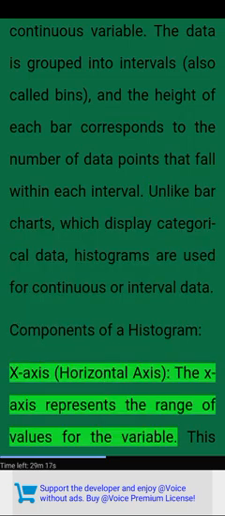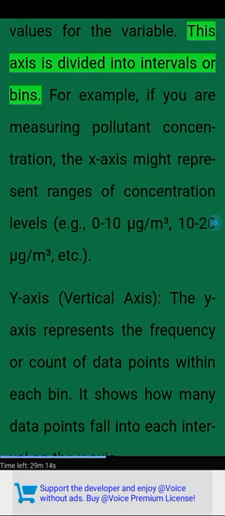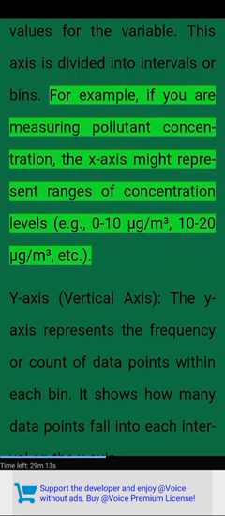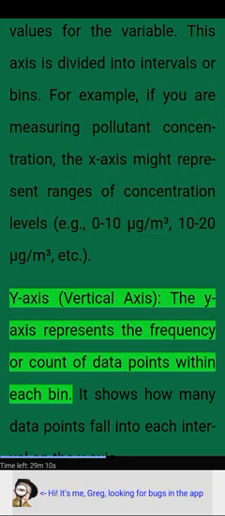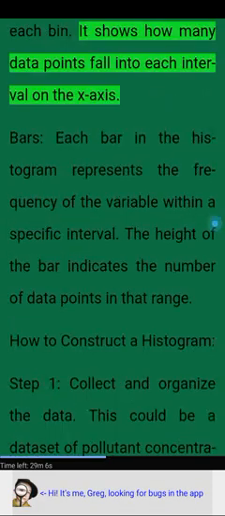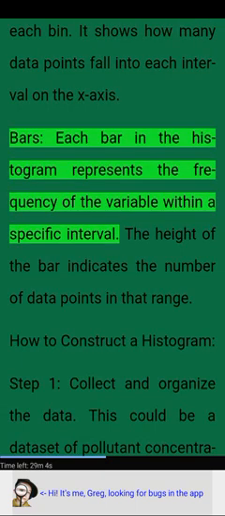Components of a histogram. X-axis, horizontal axis. The x-axis represents the range of values for the variable. This axis is divided into intervals or bins. For example, if you are measuring pollutant concentration, the x-axis might represent ranges of concentration levels, e.g., 0-10 micrograms per cubic meter, 10-20 micrograms per cubic meter, etc. Y-axis, vertical axis. The y-axis represents the frequency or count of data points within each bin. It shows how many data points fall into each interval on the x-axis. Bars. Each bar in the histogram represents the frequency of the variable within a specific interval.